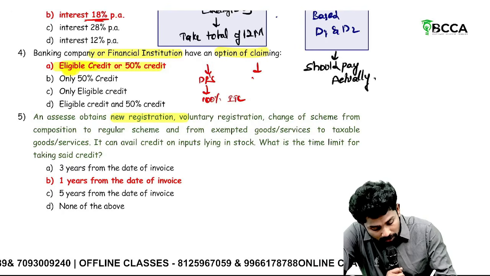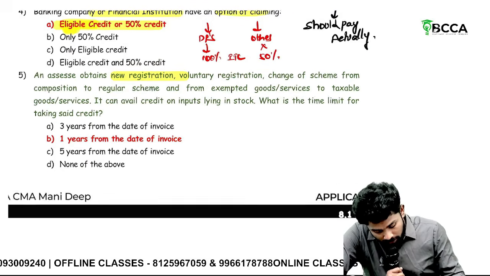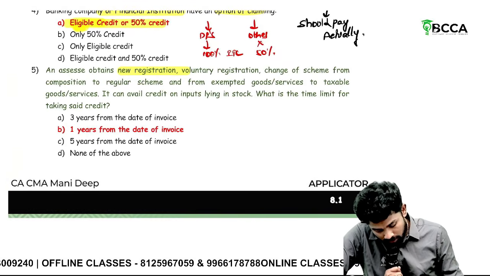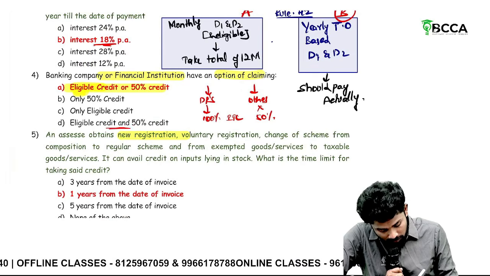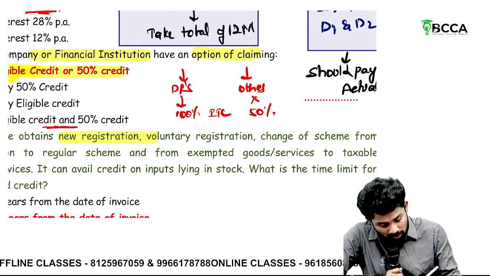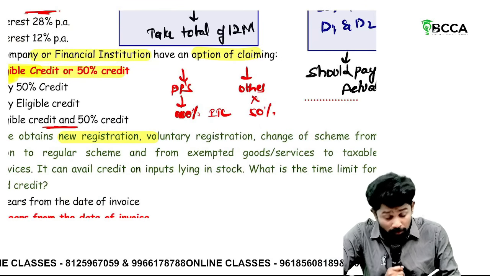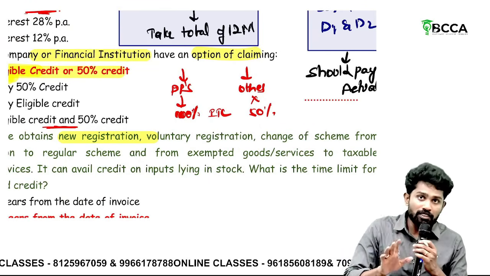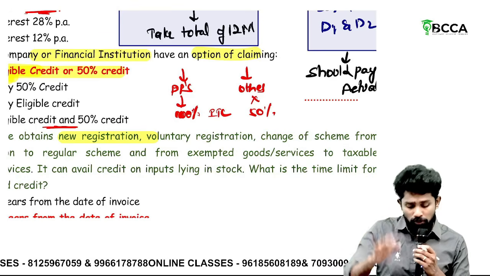If it is from others, take 50%. So just focus on the concept, sir. 100% ITC when it is from your distinct person. On others, eligible, 50%. Ineligible, blocked, such things you leave.